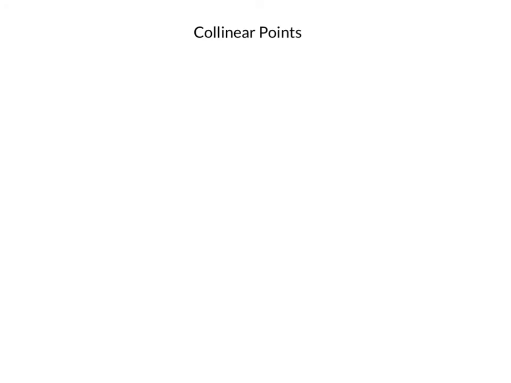Okay, so the last term that we're going to talk about today is collinear points. Now, if we look at this term, we might take a second to try and figure out what it means. Pause the video, and when you're ready, just press play again. So, co means together, and linear means related to lines. So something about together lines and then points. So collinear points are just points that are on the same line.